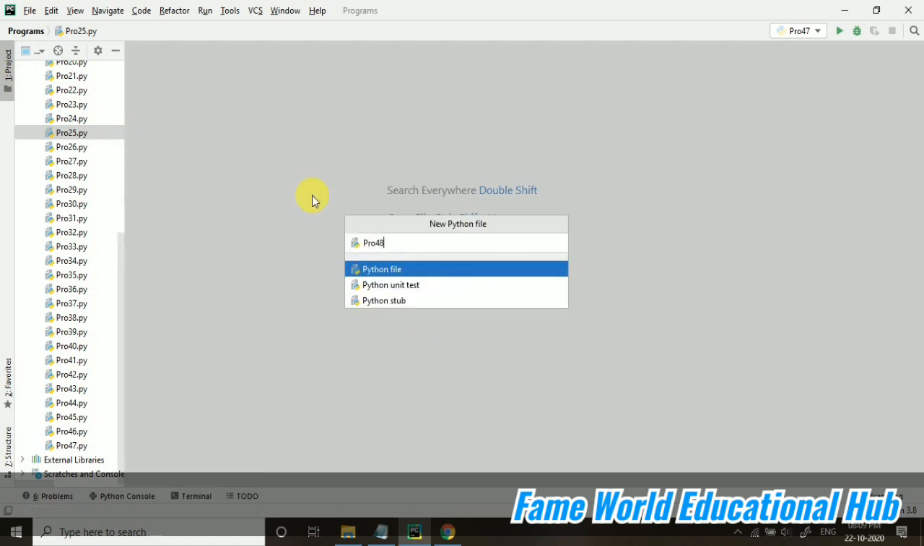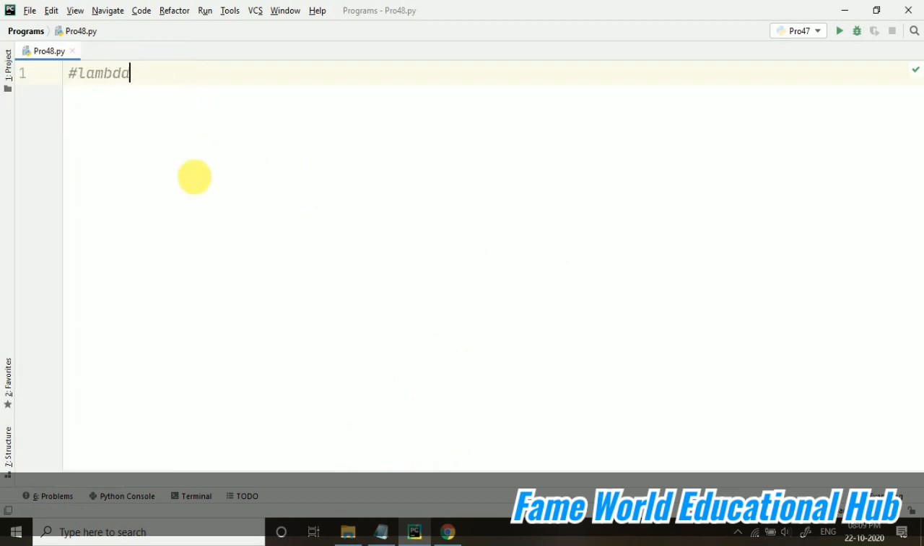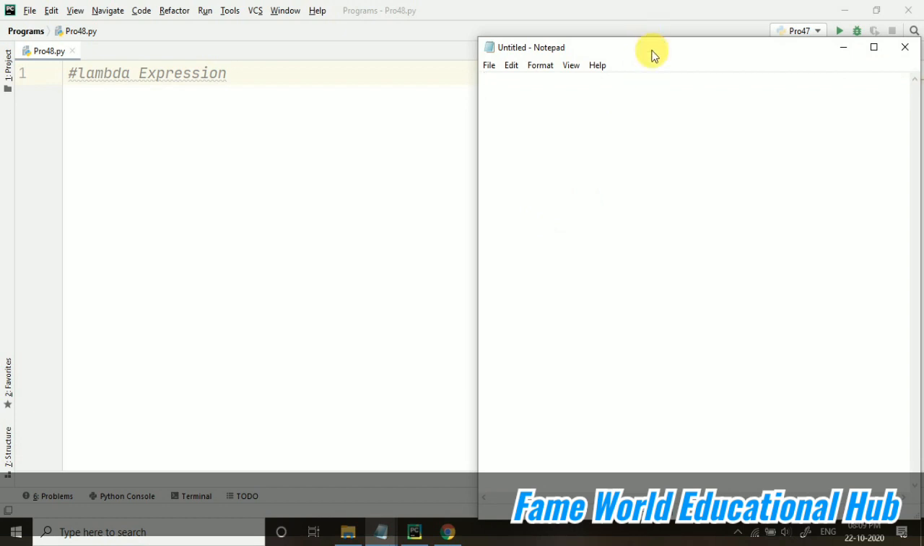So for that I am just creating a new program file here, and I'm writing here lambda expression. So basically, what is lambda expression? You can just note it somewhere. Please try to take some notes from the videos and also try to practice the code which we are doing in class in this video. So when we are talking about lambda expression, okay, lambda expression.